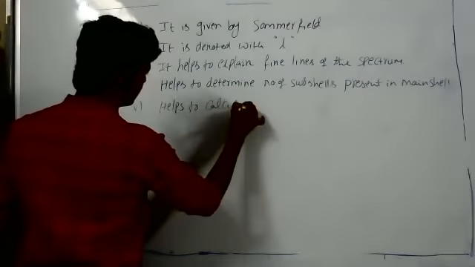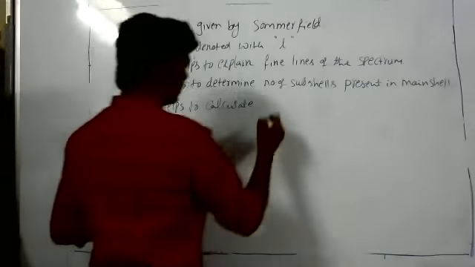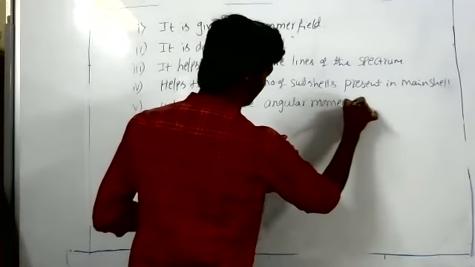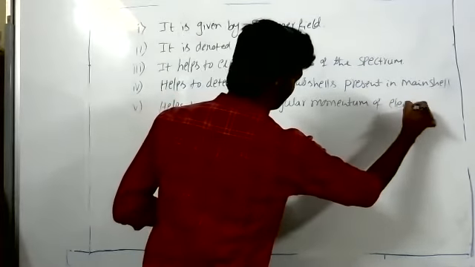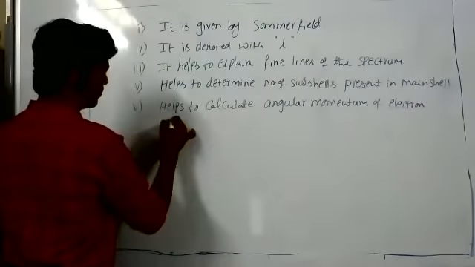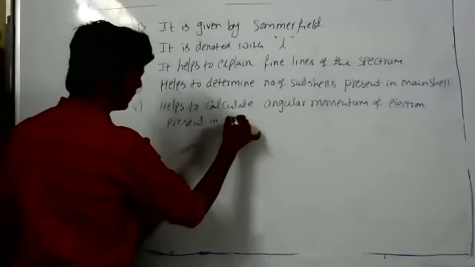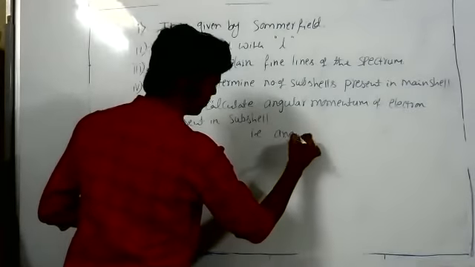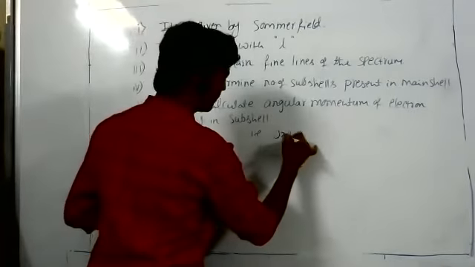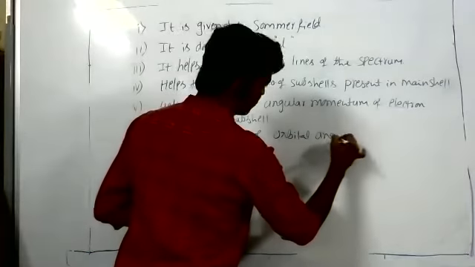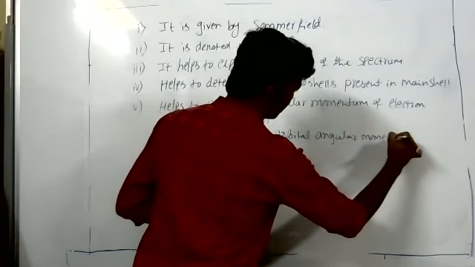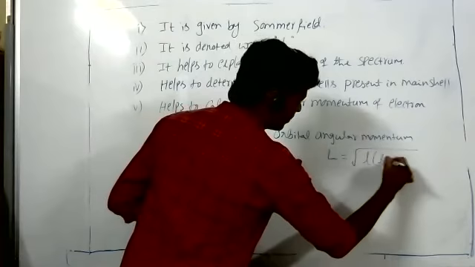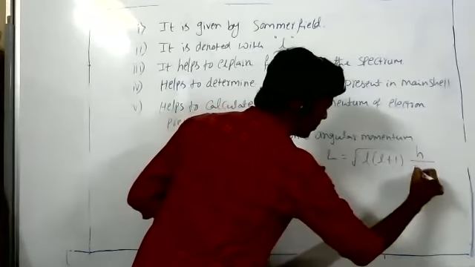It helps to calculate angular momentum of the electron present in a subshell. That is angular momentum. Better to write orbital angular momentum, which is denoted with capital L: orbital angular momentum is root of L into L plus 1, h by 2 pi.